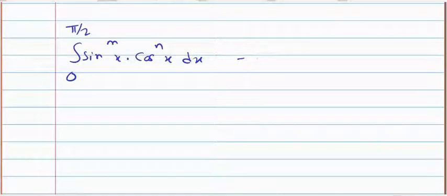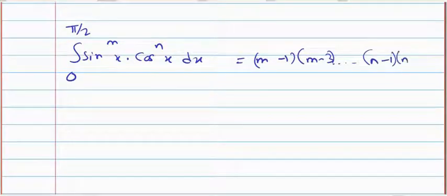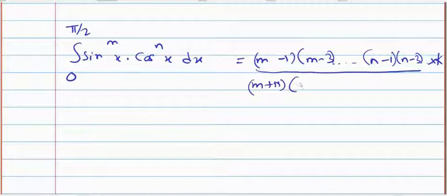So this formula is m minus 1, m minus 3, this will continue, and here n minus 1, n minus 3, this will also continue, into k divided by m plus n, m plus n minus 2, m plus n minus 4.